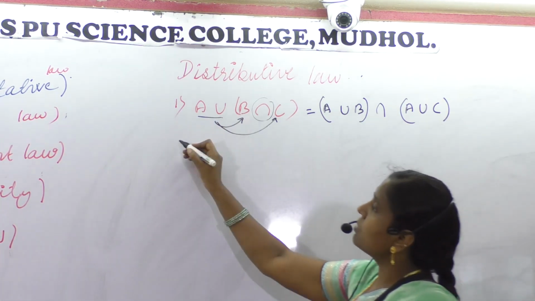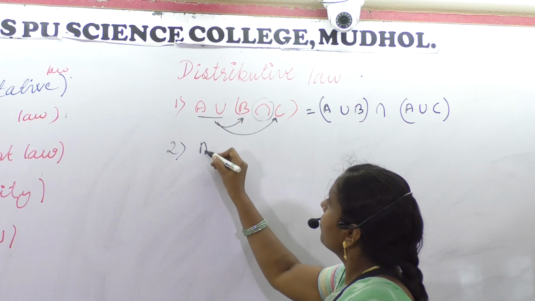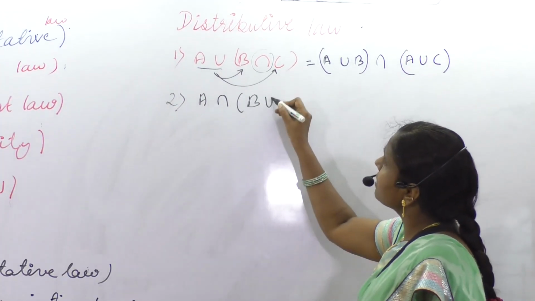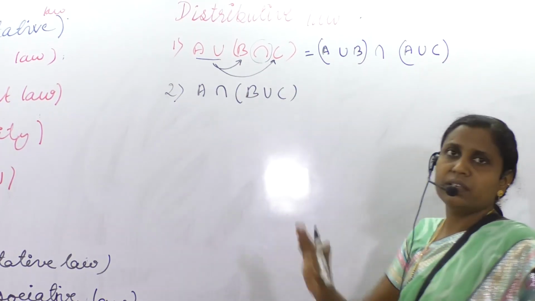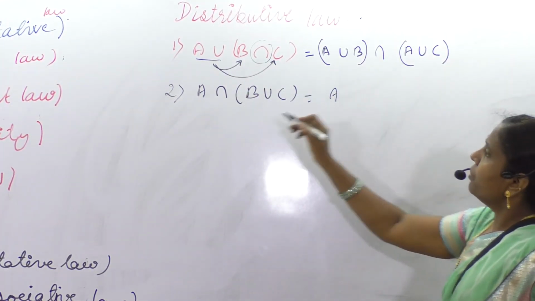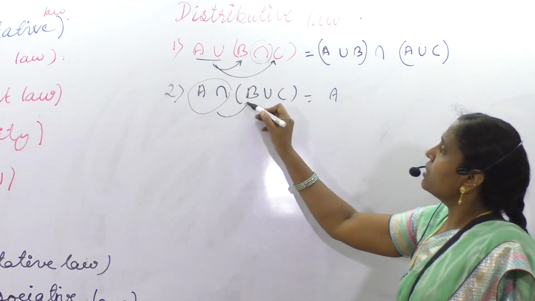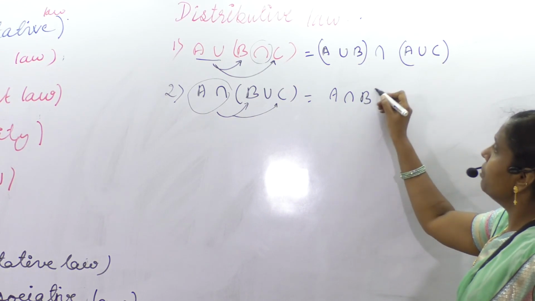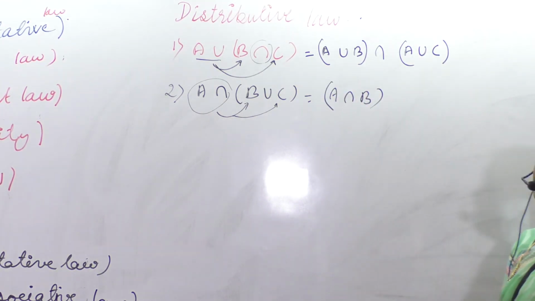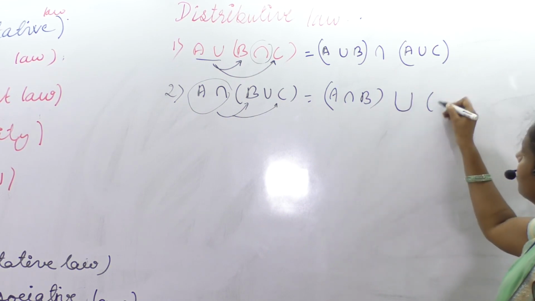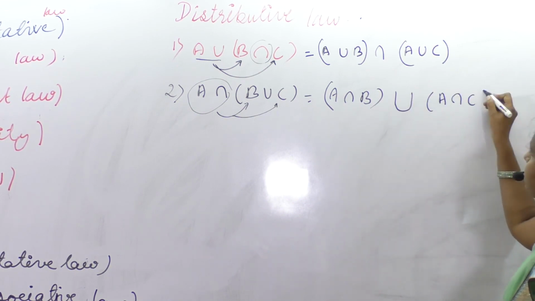Like this, one more is there, students. What is this? A intersection B union C, vice versa. Interchange the symbols and get it done. Now what we will do? We will take and attach one more set to this: A intersection B. Is this clear? Union A intersection C.